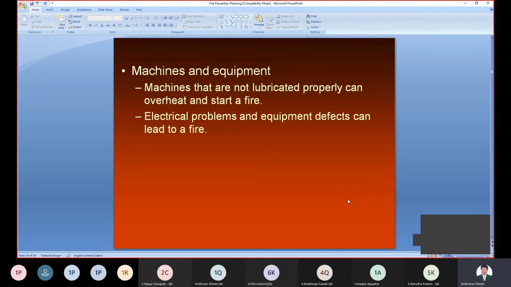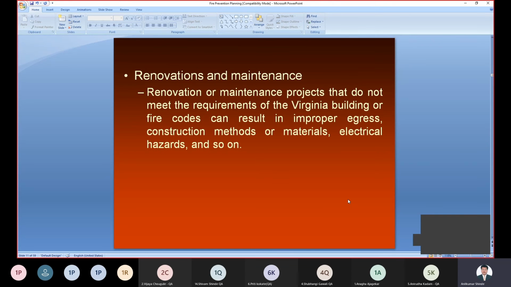Electrical problems and equipment defects can lead to fire. If the wire attached to a machine or motor is not properly insulated, right, the machines cannot run properly. That's why with different electrical wires, right, if they are not insulated, it may create sparking and cause a fire. Then renovation and maintenance are required. Renovation or maintenance projects that do not meet the requirements of the Virginia building or fire codes.